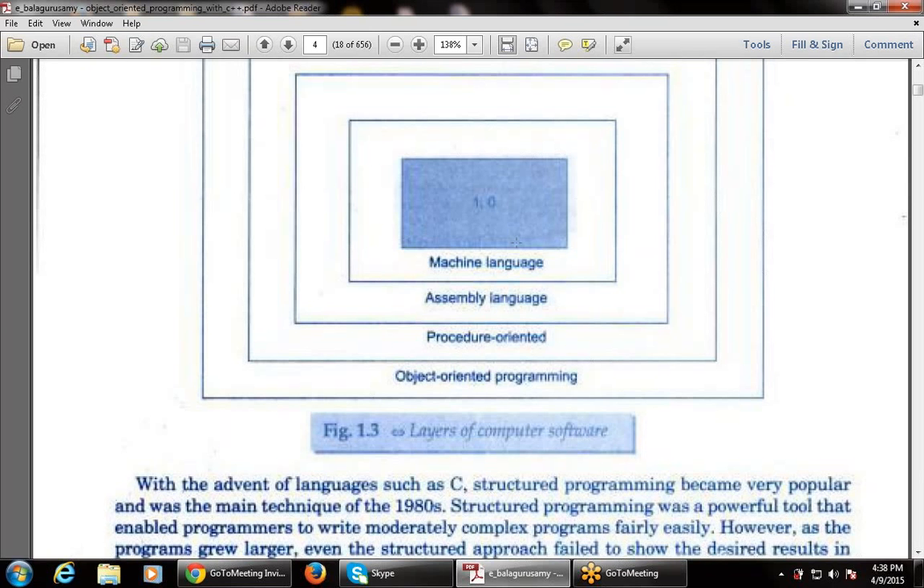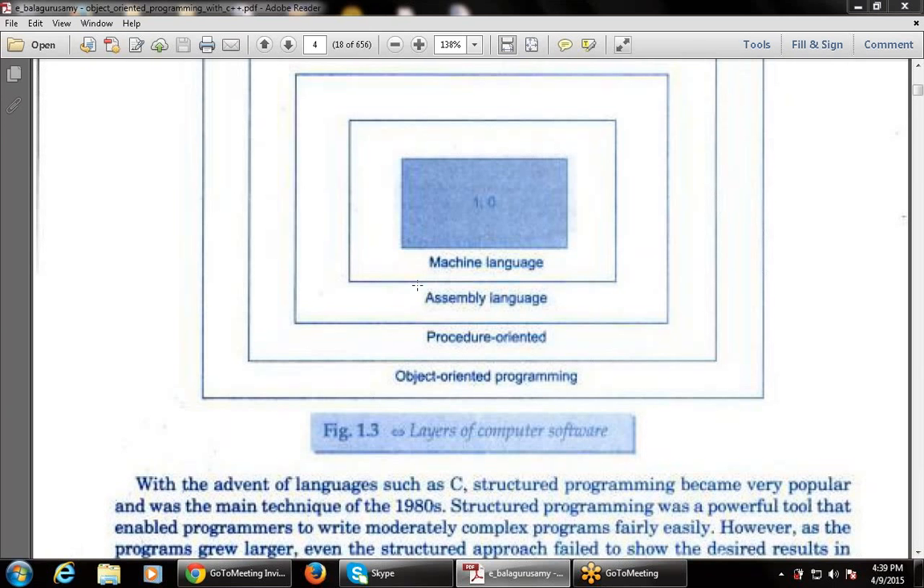So any language in which the program is written in the zeros and ones form is known as the machine language. So the first layer is machine language, that is 0 and 1. Then after the machine language, there will be assembly language. So after the machine language, the next programming language is assembly language.